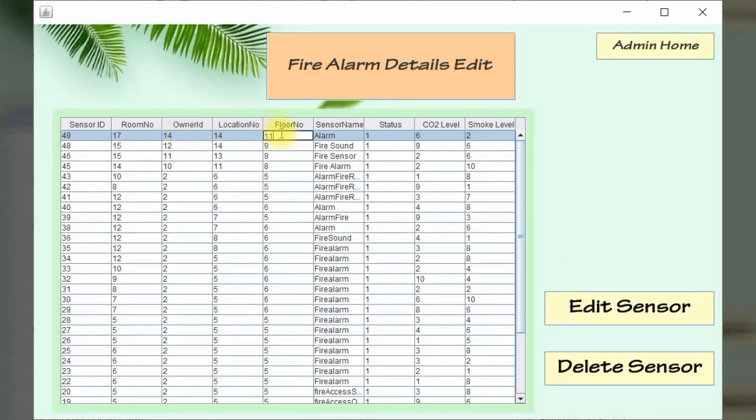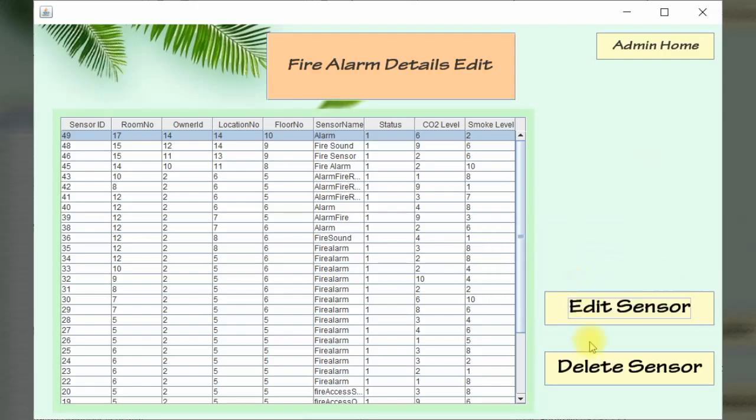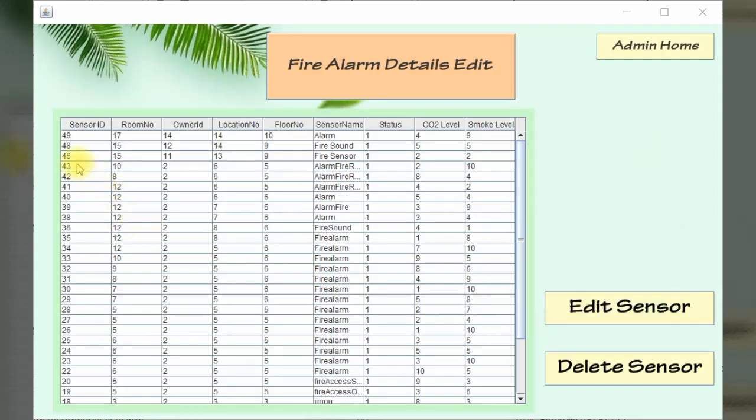I want to change floor number 11 to 10. Edit sensor is a success. We can delete the sensor. Click 43 or 45 and I want to delete it. Yes, data deleted, success message. 45 is not there, the sensor ID is deleted, and I edited sensor ID 49, changing the alarm name and floor number.